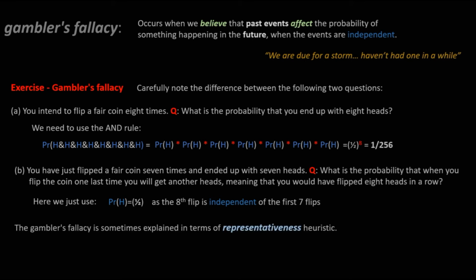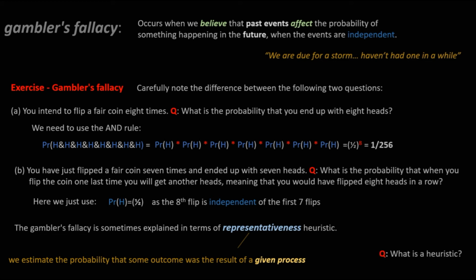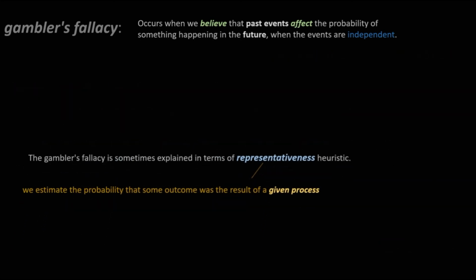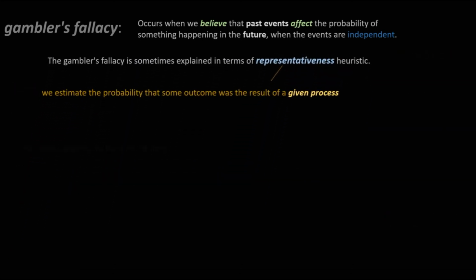The gambler's fallacy is sometimes explained in terms of the representativeness heuristic. The representativeness heuristic occurs when we estimate the probability that something will happen as the result of a given underlying process. Now this is a heuristic. If you recall, heuristics are mental shortcuts so that we answer the question quickly. Let's take a closer look at this.